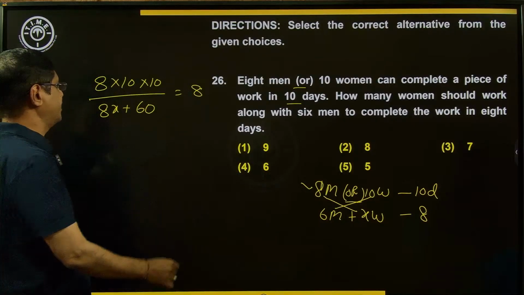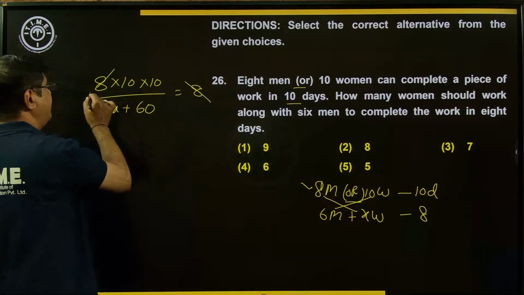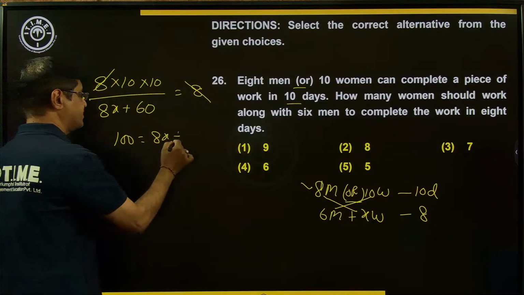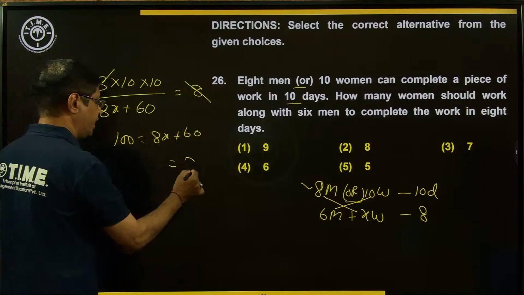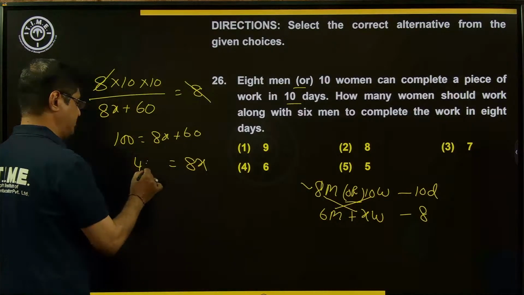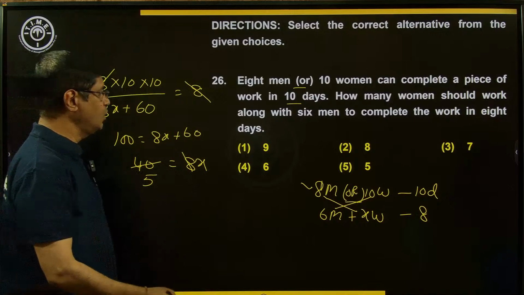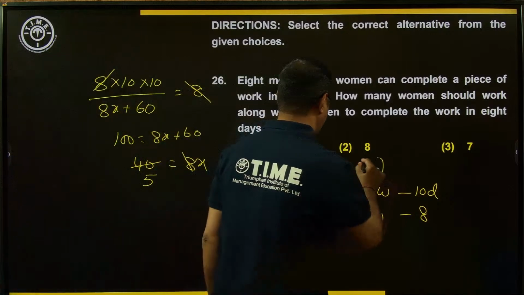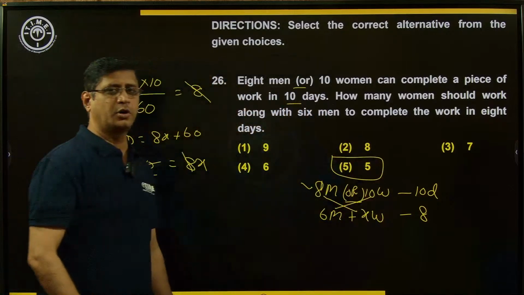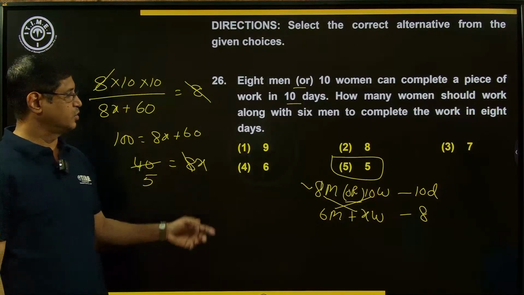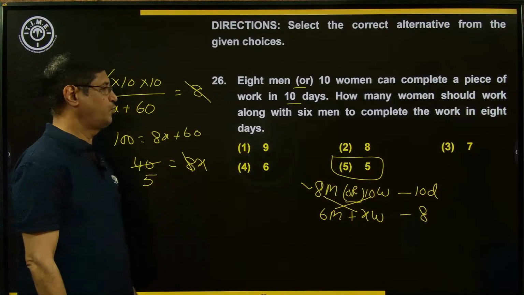Solving this, we get the x value. 8 and 8 get cancelled. 100 is equal to 8x plus 60. 8x is equal to 40. The value of x is equal to 5. How many women should accompany the 6 men in order to complete the work in 8 days? Means 5 women. The right choice is option number 5.